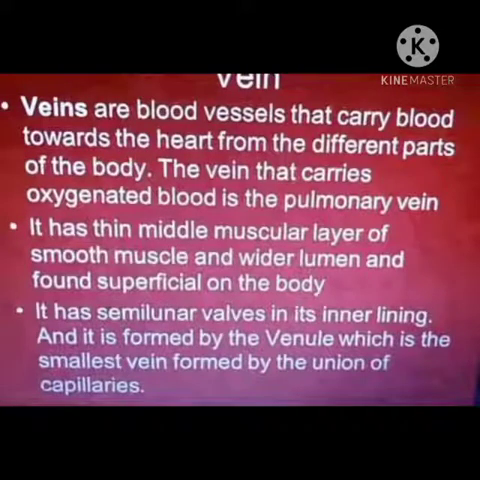Okay, now next is your veins. The veins are blood vessels that carry blood towards the heart from the different parts of the body, means they are collecting in function. The vein that carries oxygenated blood is only the pulmonary vein. Otherwise veins always carry deoxygenated blood. Veins have a thin middle muscular layer of smooth muscle and wider lumen. They have thin walls and are found superficially on the body, means you can see these blood vessels, they are just found below the skin. They have semilunar valves in their inner lining.